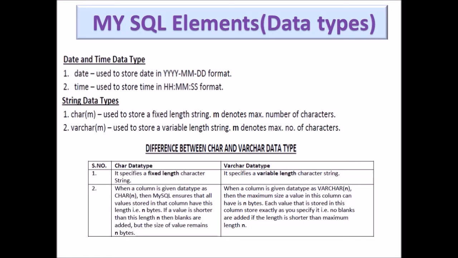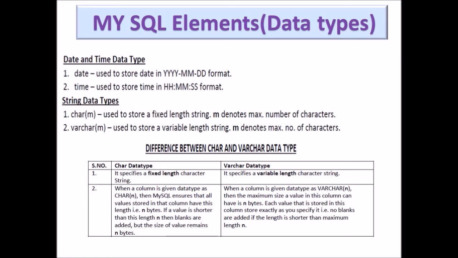So in technical terms, if a difference is asked, then you have to write that char is a fixed length character string and varchar is a variable length character string. Second point is, when a column is given data type as character, then MySQL ensures that all the values stored in that column have this length, that is n bytes. If a value is shorter than this length, then blanks are added, so the size of the value remains n bytes.